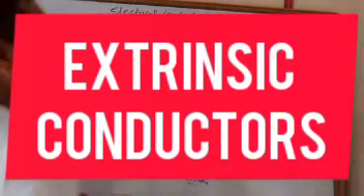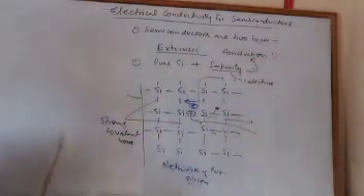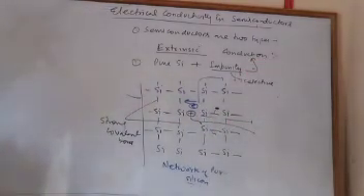It should be selective. Then it forms extrinsic conduction.